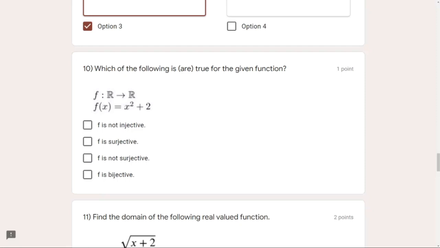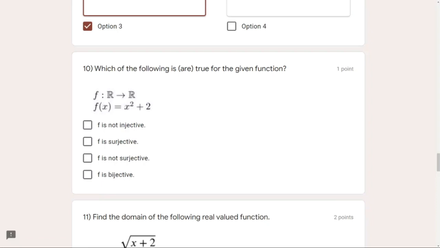So first of all, you have to take two arbitrary variables, say a and b. Okay, so am I audible? Yeah. So a and b. First of all, put a inside this function. We get a squared plus 2. Then put b into this function in place of x, we get b squared plus 2. Now say a squared plus 2 equals b squared plus 2. This is a simple test for injectivity, meaning whether or not the function is injective. We are just assuming this. Now let's solve it.